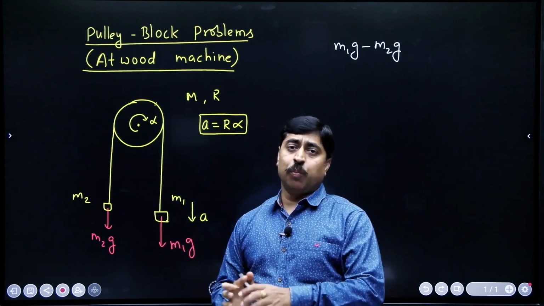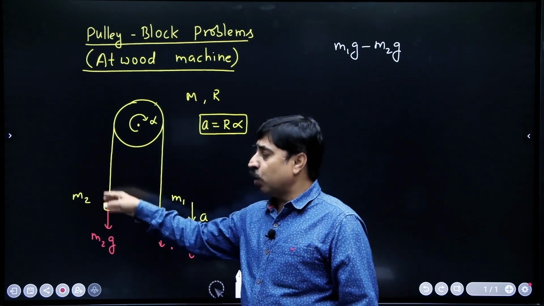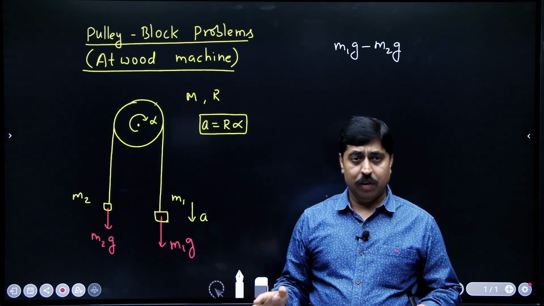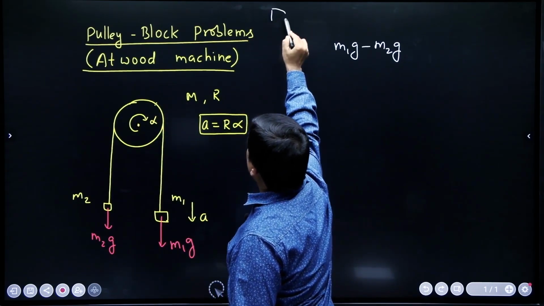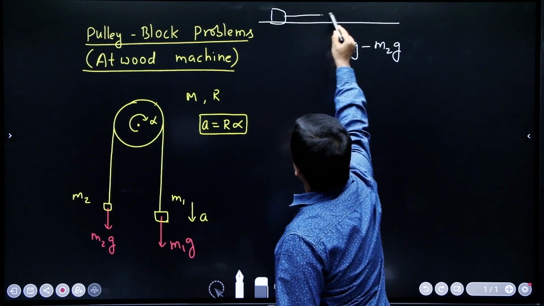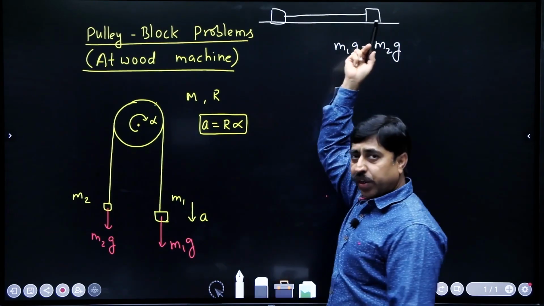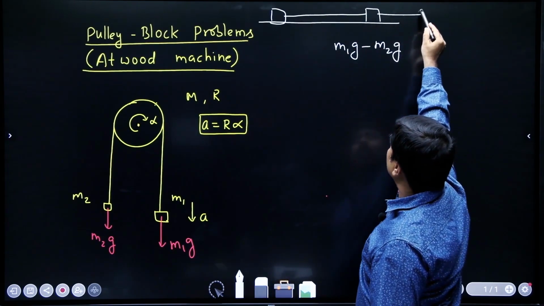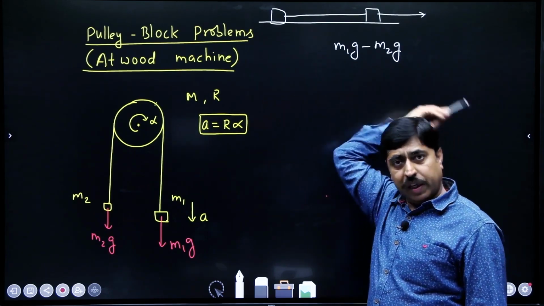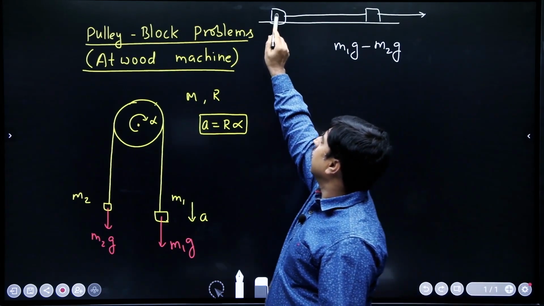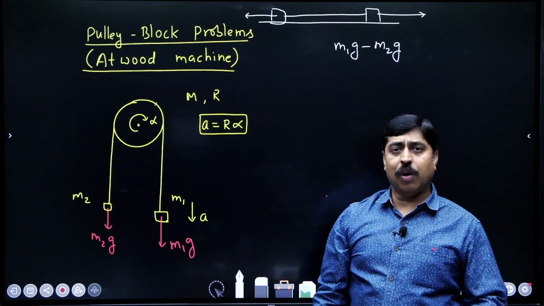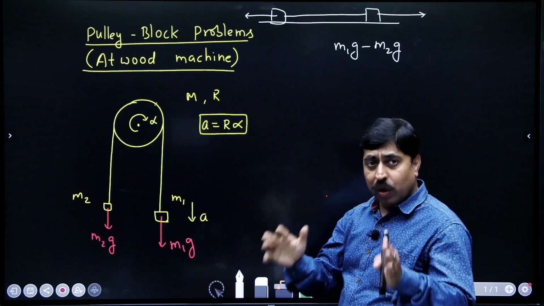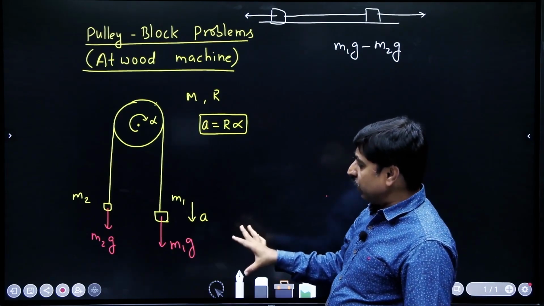Due to the presence of this pulley, the direction of motion of these two blocks is different. Otherwise this particular system is very much like this system only. The two blocks are kept connected using a string and you are trying to pull this block, the whole thing will get accelerated. If you apply a smaller force on the other block in the other direction, this will lower the acceleration. एकदम ऐसा ही situation है.